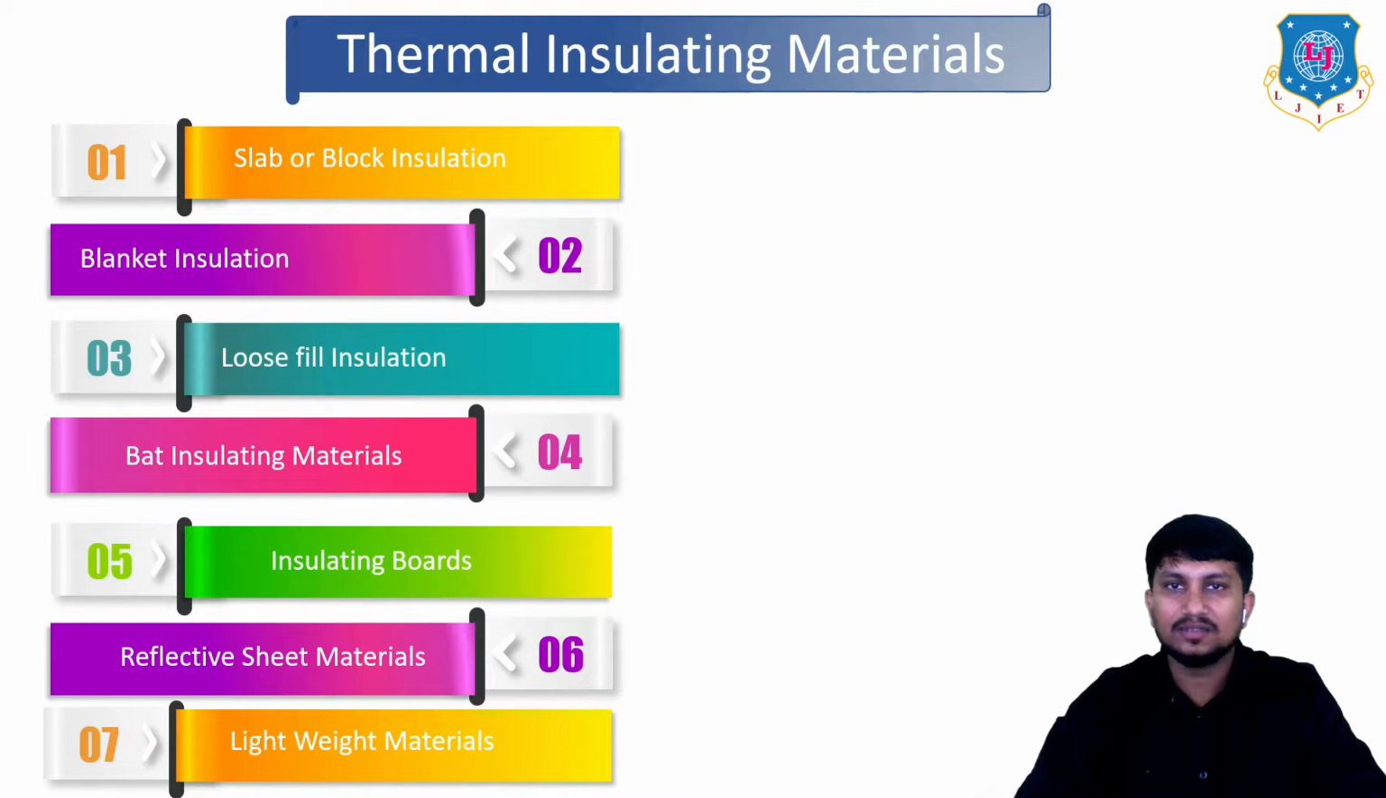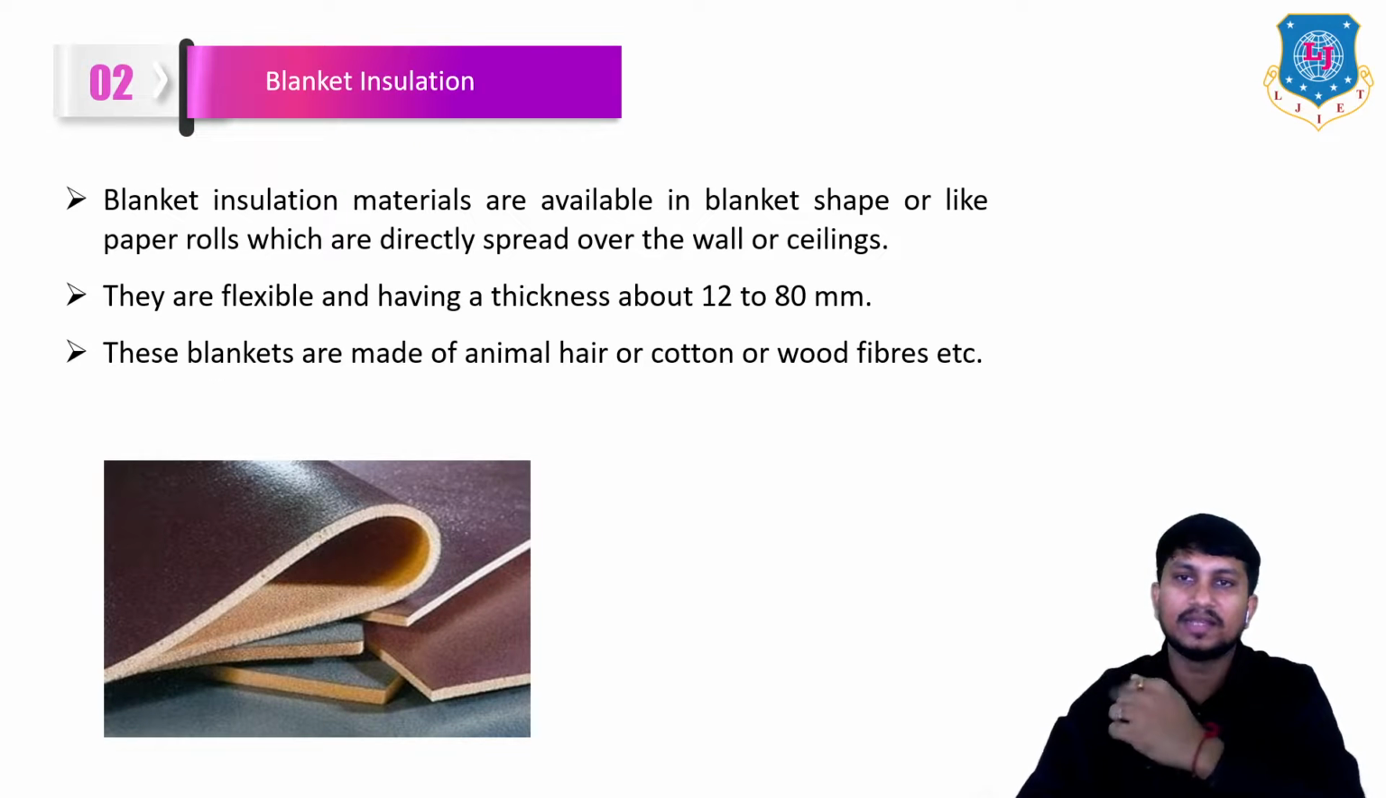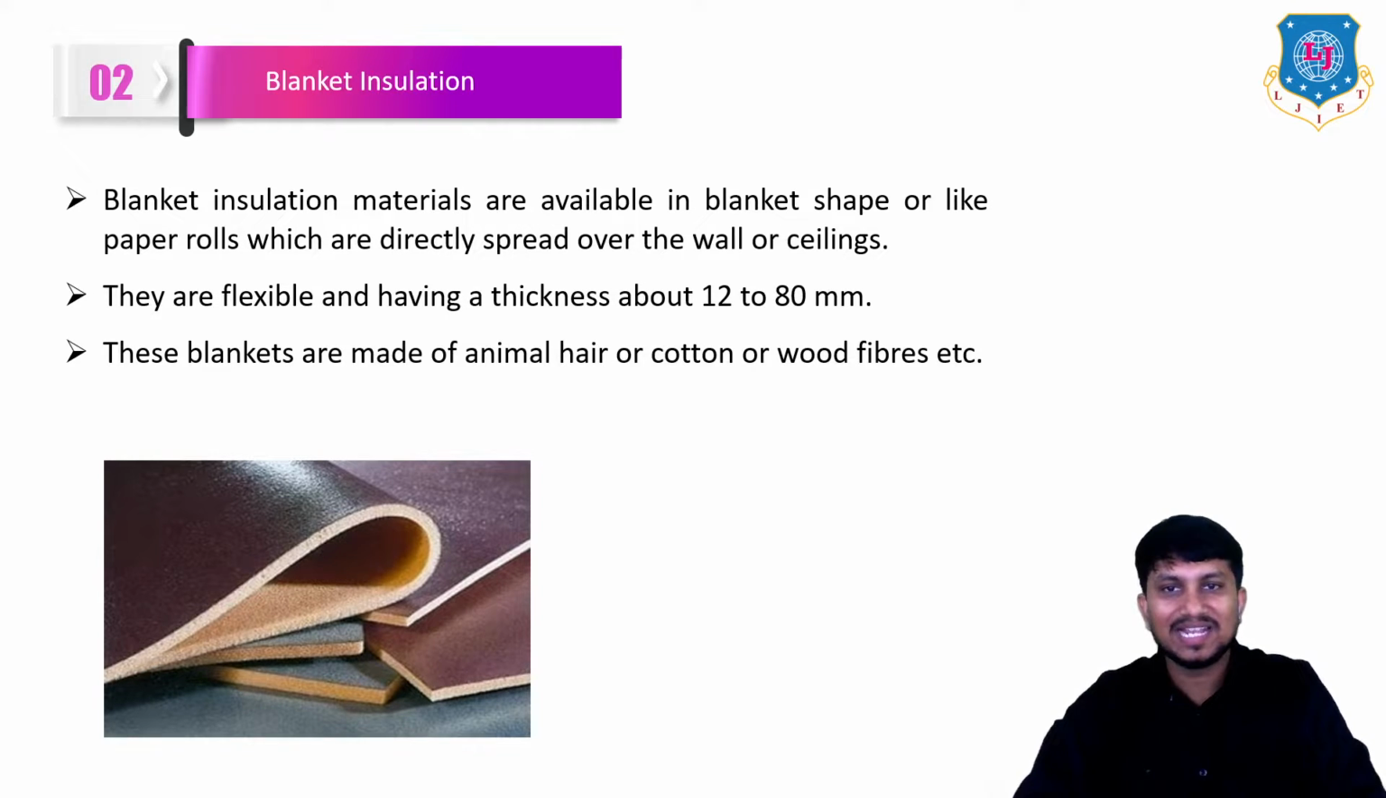Now let's see the second thermal insulating material, blanket insulation. This is how blanket insulation looks. These materials are available in blanket shape or like paper rolls, which are directly sprayed over walls or ceilings. They are flexible and have a thickness of about 12 mm to 80 mm. These blankets are made of animal hair, cotton, or wood fibers. So this is called blanket insulation.